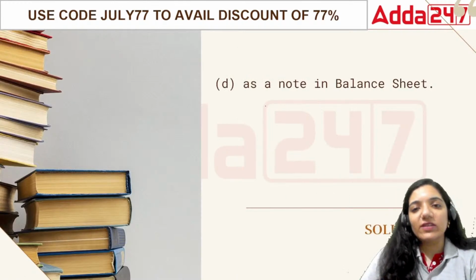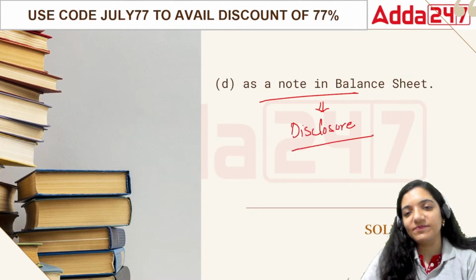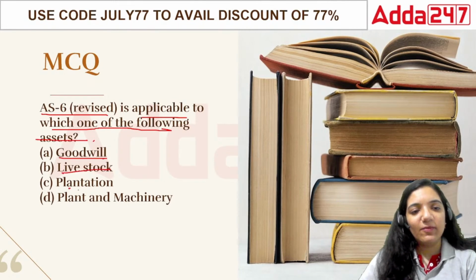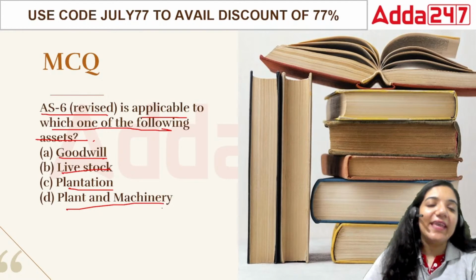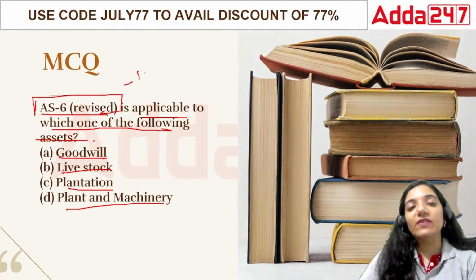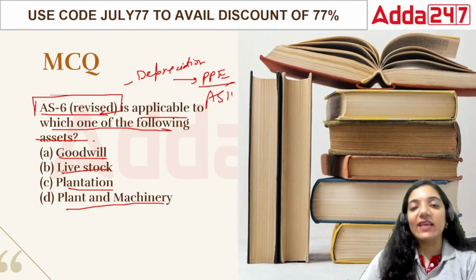See, this is noted as a balance sheet in terms of a particular disclosure. This is nothing but a disclosure. Next, AS6 revised is applicable on which one of the following assets? Goodwill, livestock, plantation, or plant and machinery. AS6 overall has now been removed. It was earlier there, that was earlier for depreciation. Right now it has been introduced in the area of PPE, property, plant and equipment, that is AS10.